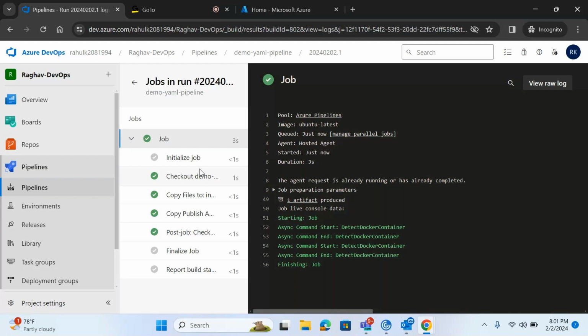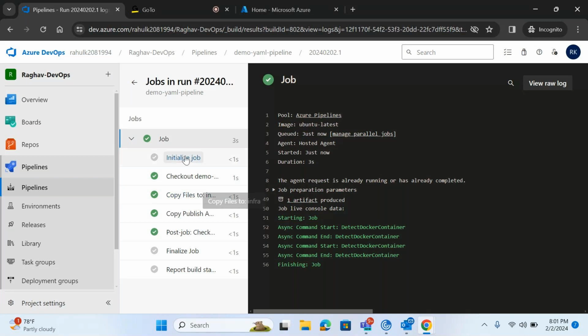You don't have to do anything. The second is a private agent, which means you have created your own dedicated server and configured it as an agent. Now I have not mentioned anything related to the agent in the pipeline, so by default it will pick up the Microsoft managed agent, the cloud hosted agent.